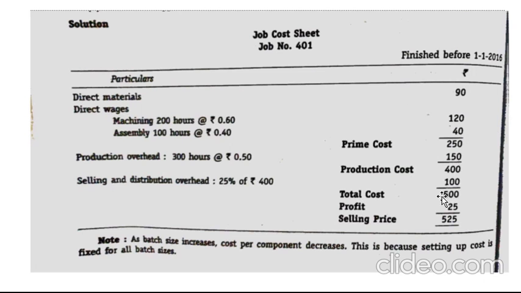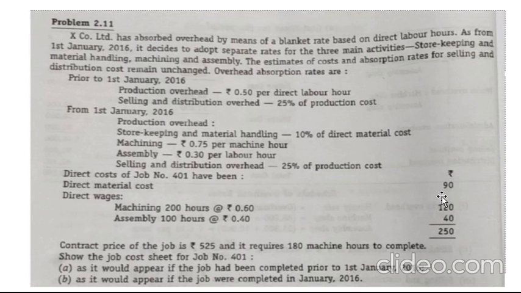So related to profit, they have stated in the problem: contract price of the job is rupees 525, and it requires 180 machining hours to complete. So what is the contract price they've given here? 525. That means to complete this job, irrespective of prior or after, the price which is decided is 525.